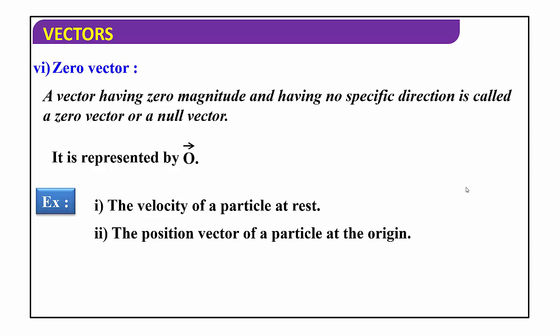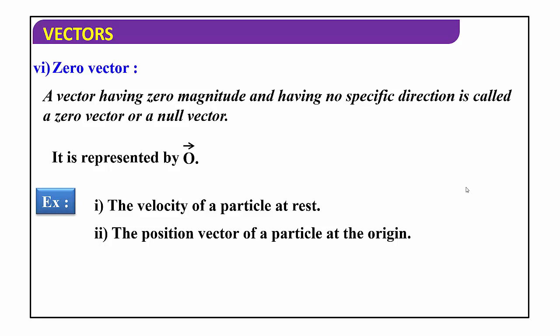So here the magnitude is equal to 0. There is no specific direction, so we are going to call it as zero vector. Second example, the position vector of a particle at the origin. The position vector of a particle at the origin means at the initial point, starting position.